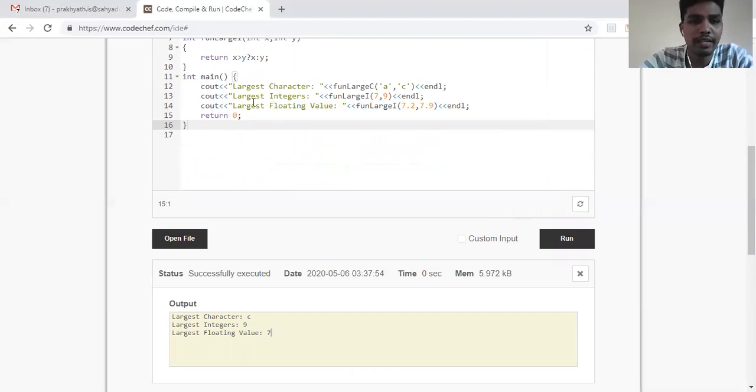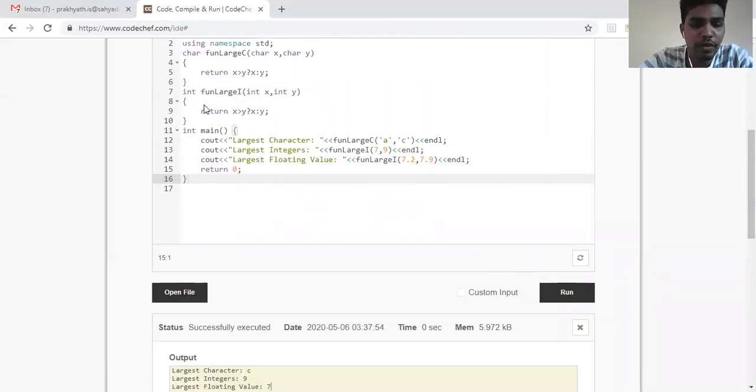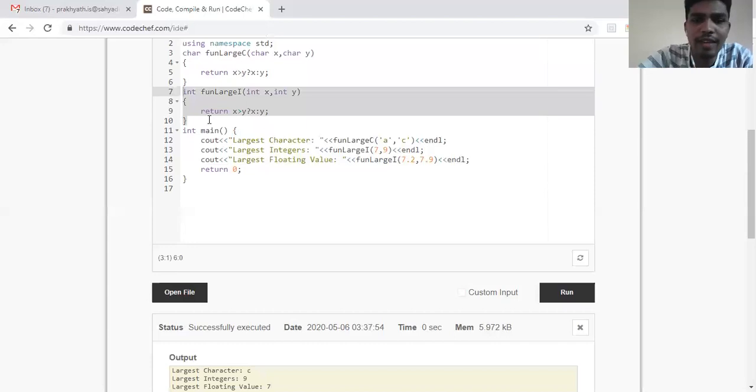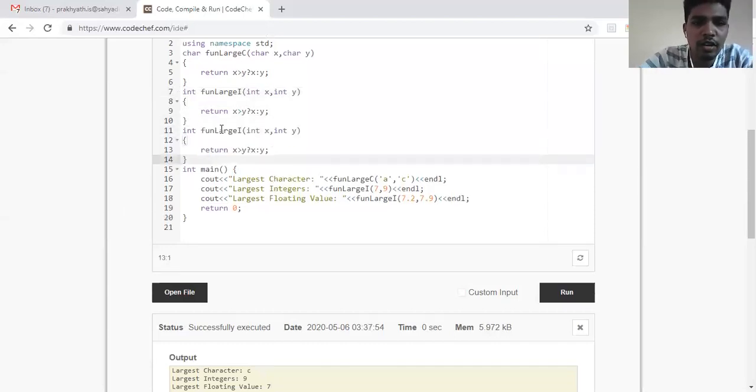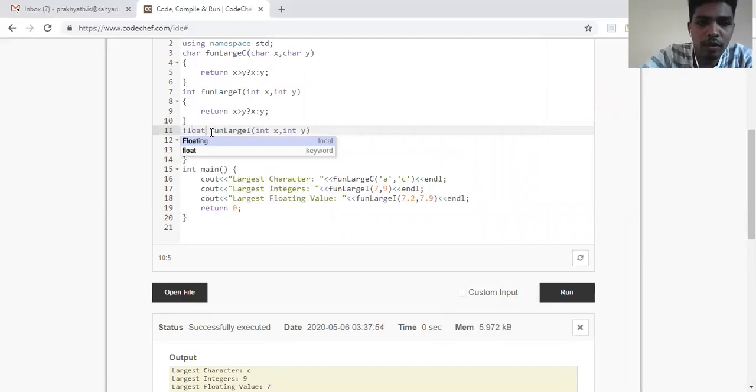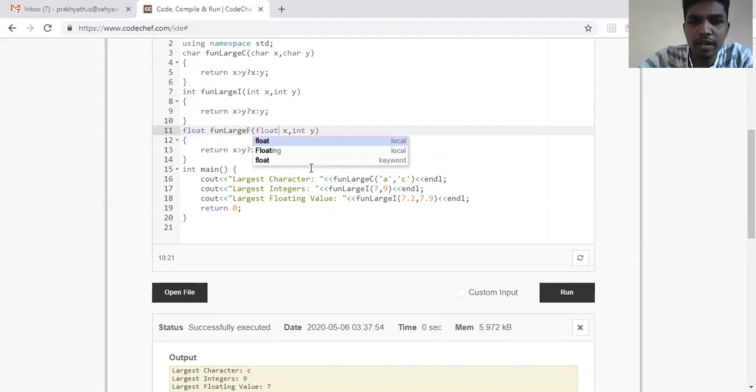So how do I correct it? What I have to do is change this particular function, and I have to have another function which works on floating point numbers. So I should have float. Let me change the name of the function. I'll make it f, and it'll take not integers, it'll take floating point numbers.